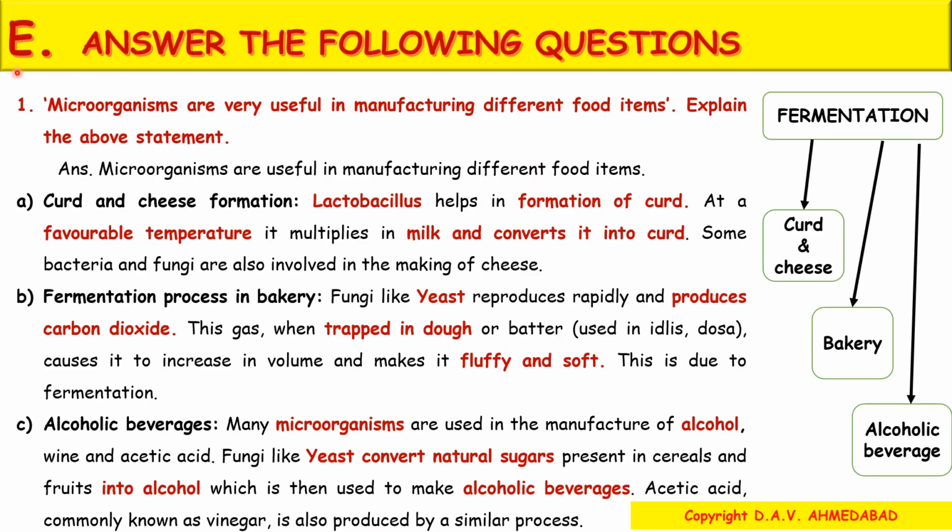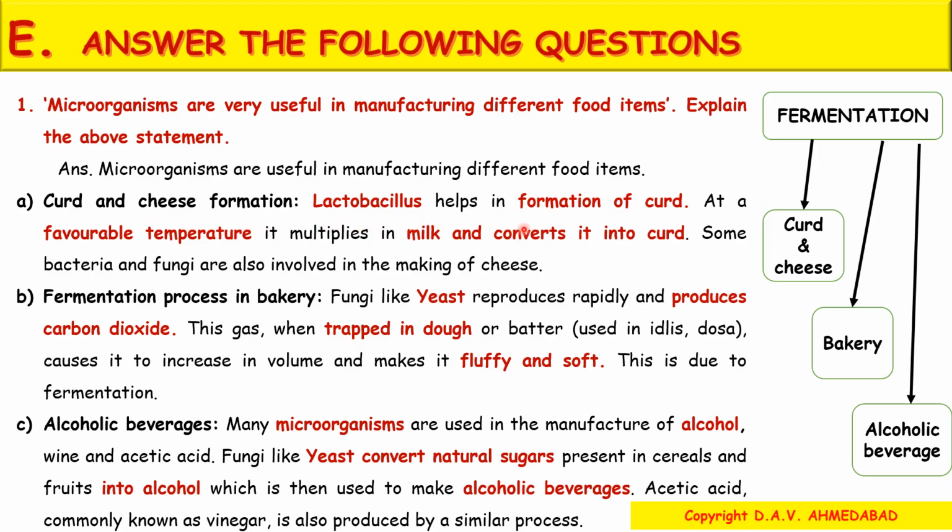Coming to E. Answer the following questions. Number 1. Microorganisms are very useful in manufacturing different food items. Explain the above statement. Answer. Microorganisms are useful in manufacturing different food items. A. Curd and cheese formation.